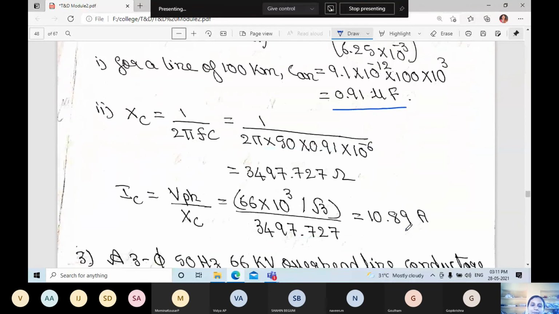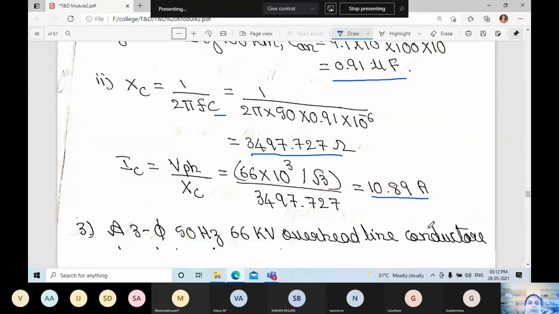X_C is equal to 1 divided by 2 pi f C. Substitute the value of C as 0.91 microfarad, then you'll get 3497.727 ohm. I_C is equal to V phase divided by X_C, or we can write V_L divided by root 3 into X_C. So 66 into 10 to the power of 3 divided by root 3 divided by 3497.727, we get I_C is equal to 10.89 amps.